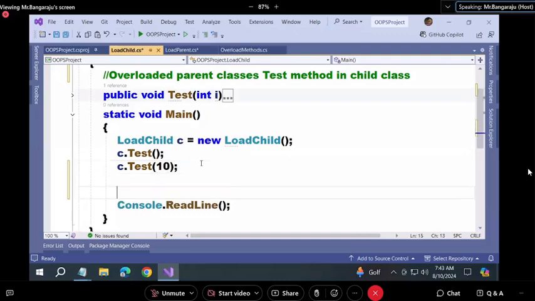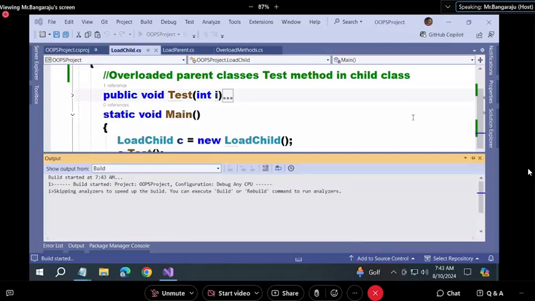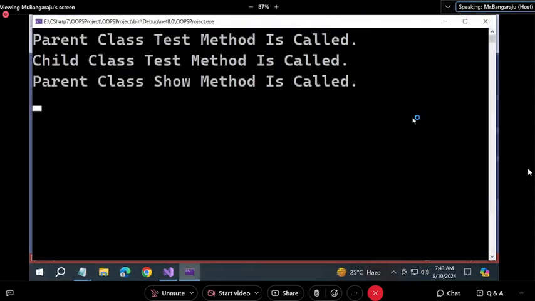Let me preview. C.show. I'm trying to call this method now. Which method? The method show. And this is clear proof to you that overriding a parent class's method under the child class is only optional but not mandatory. I repeat, overriding a parent class method under the child class is only optional. Ignore the 1 and 2 methods here; the discussion is over in the last session already. Only focus on the third method. What is the output?